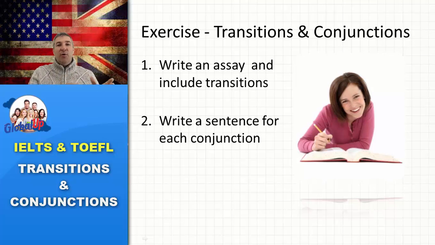The second task, you write a sentence for each conjunction we have just learned. You should use all the conjunctions in this exercise.